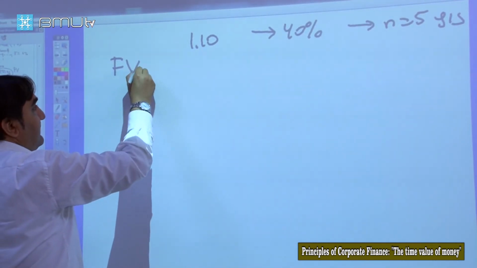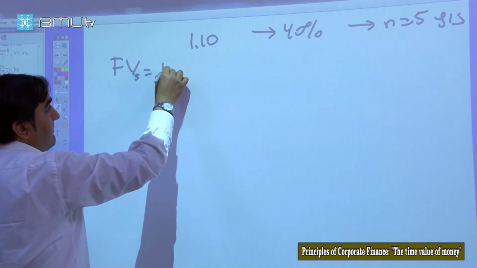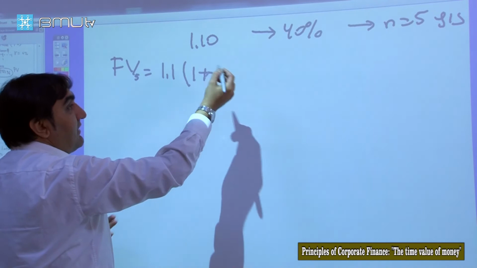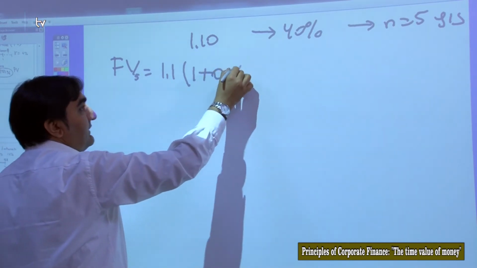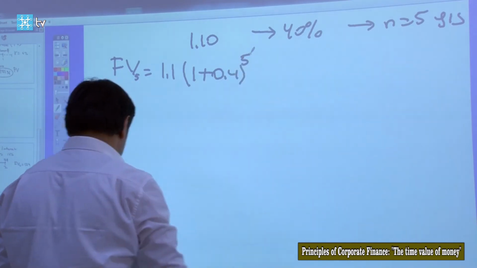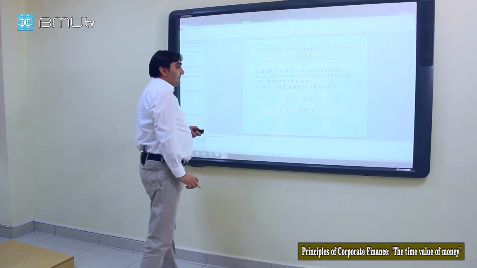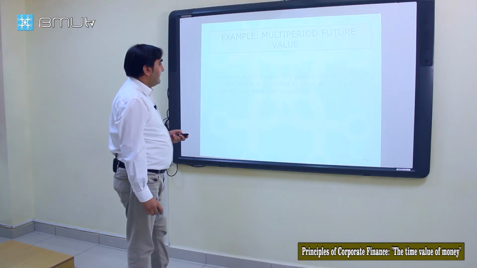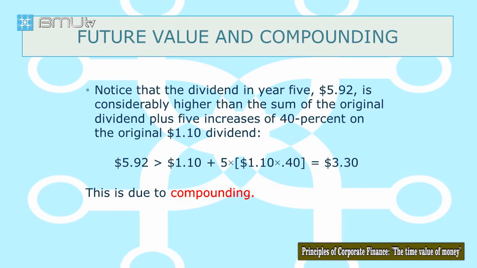Future value in year 5 equals 1.1 times 1 plus the rate, 40%, to the power of 5. That's the number of periods.